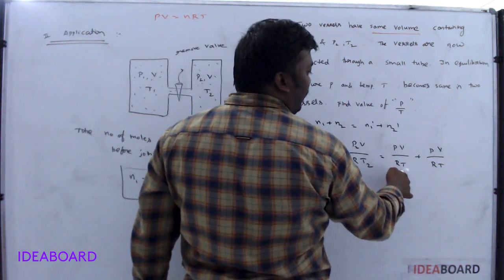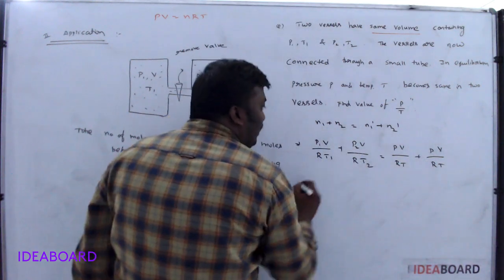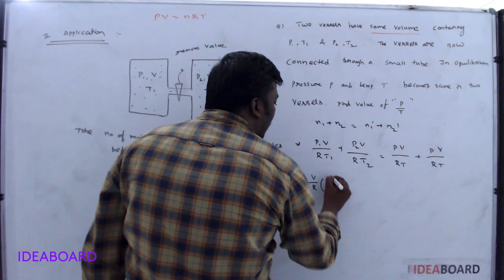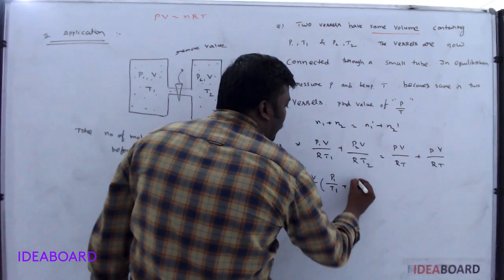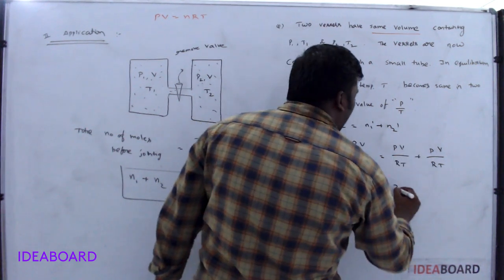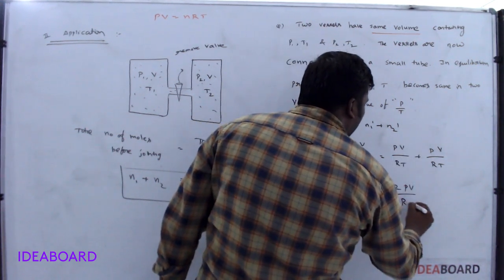That's why I wrote P, I wrote T. So what did I get? From this equation, V by R is common, P1 by T1 plus P2 by T2 is equal to, here 2 times coming, 2 PV by RT.